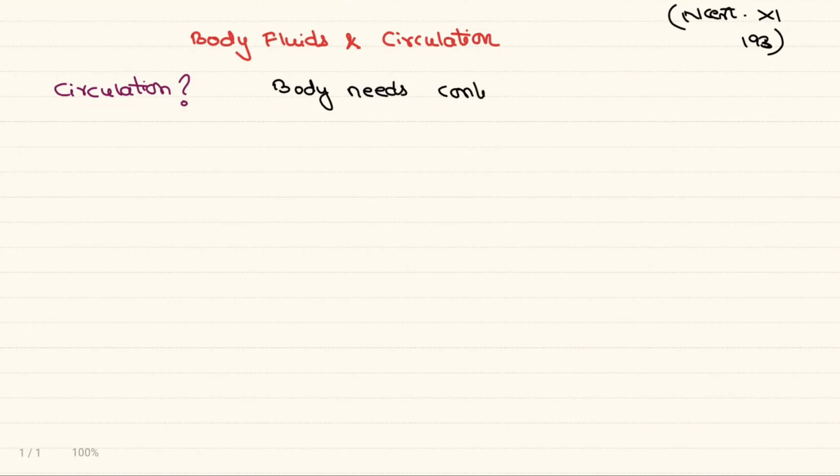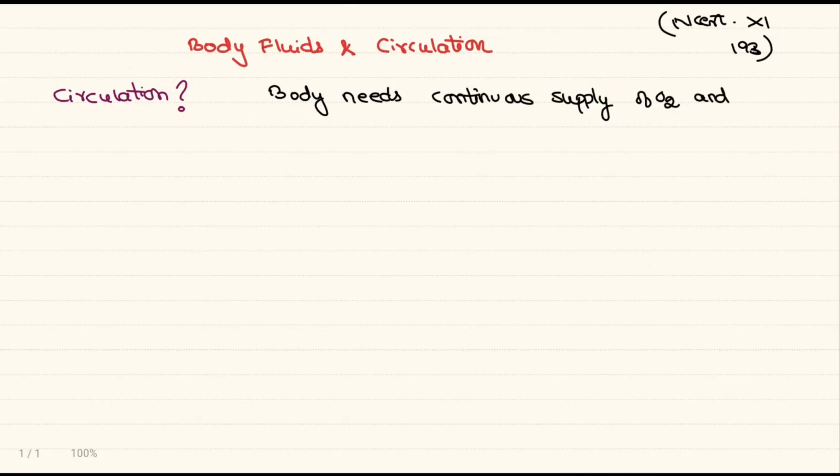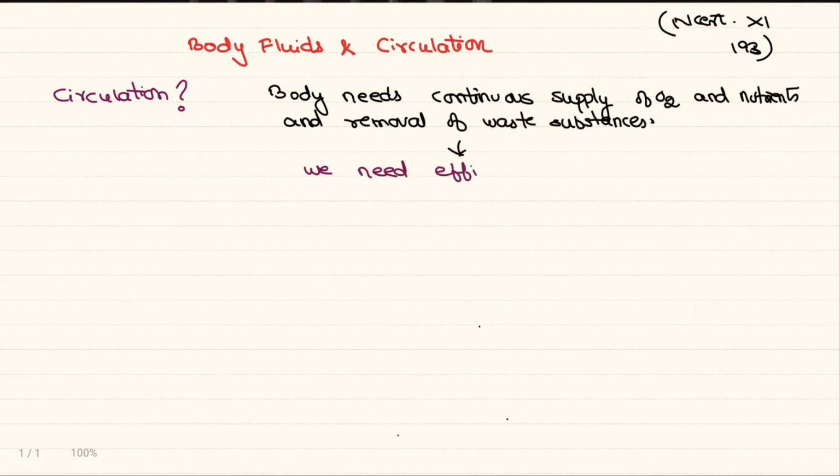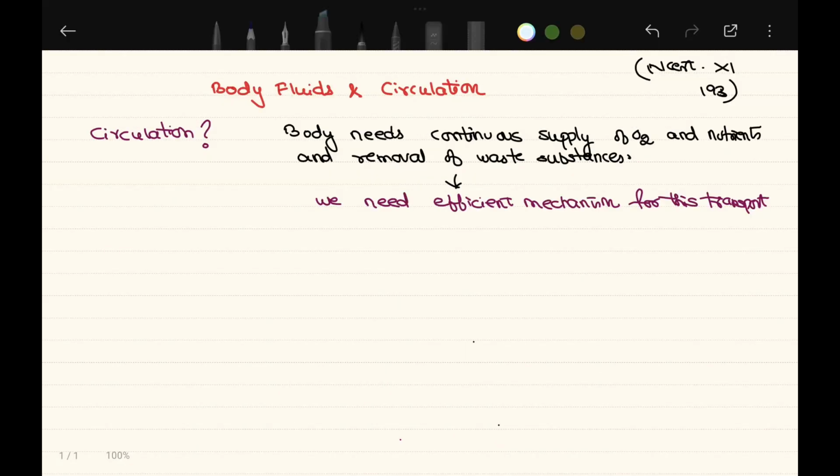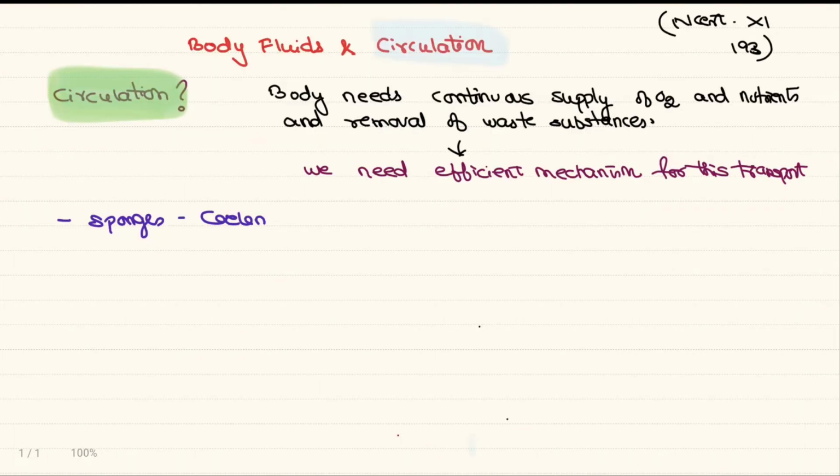As you know, the body needs a continuous supply of oxygen and nutrients and also continuous removal of waste substances. For this, we need a very efficient mechanism which can help in the circulation of useful substances and removal of waste substances. This system is called circulation. Circulation is present in all the animals.